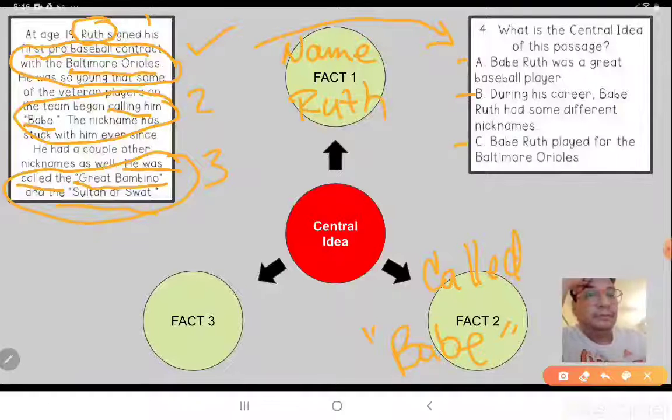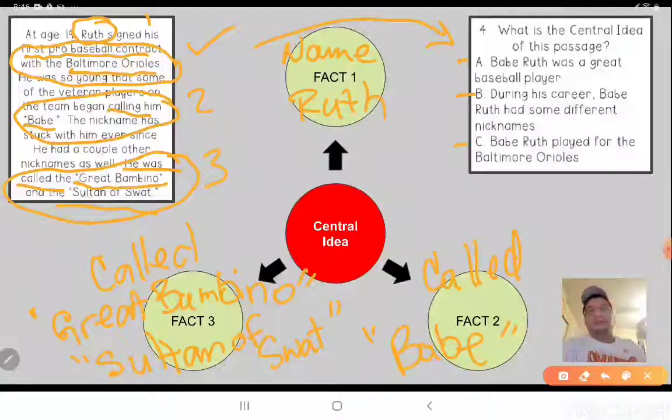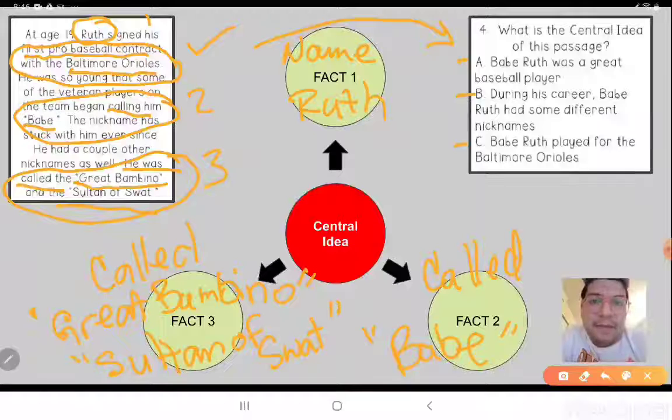Also, they call him the Great Bambino. And also he was called the Sultan of Swat. Quotations. These are 3 facts that we've identified, and 3 facts that have something in common.